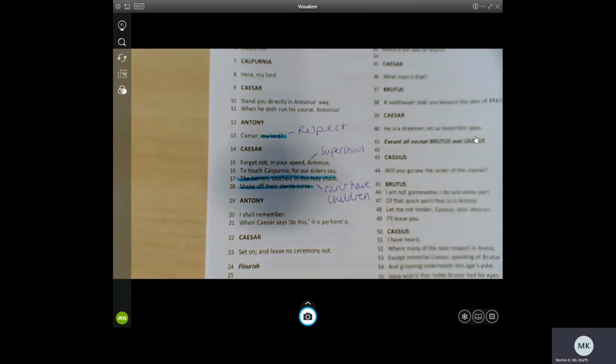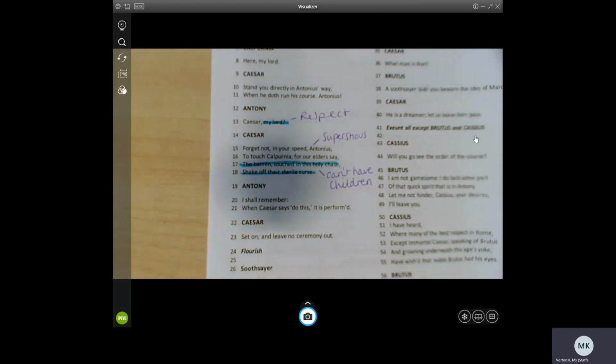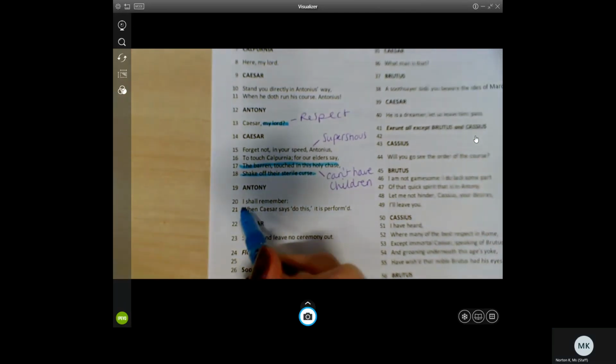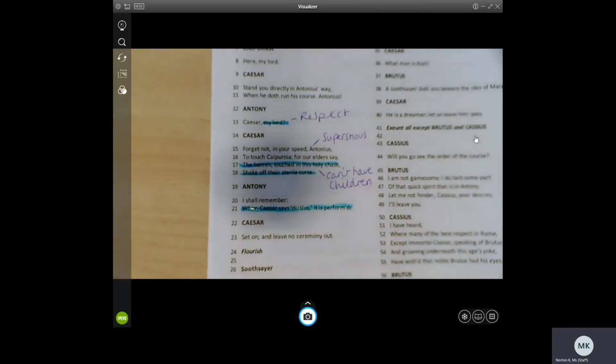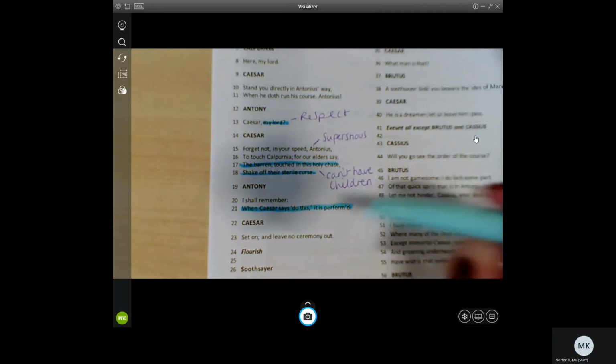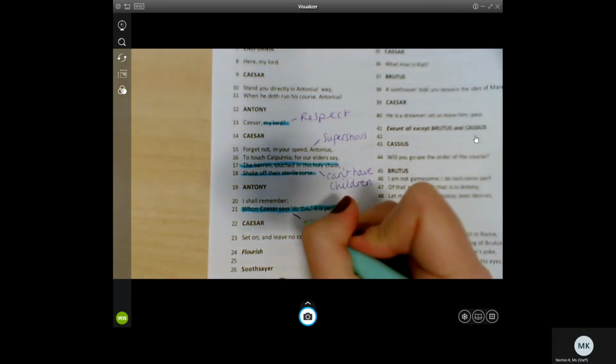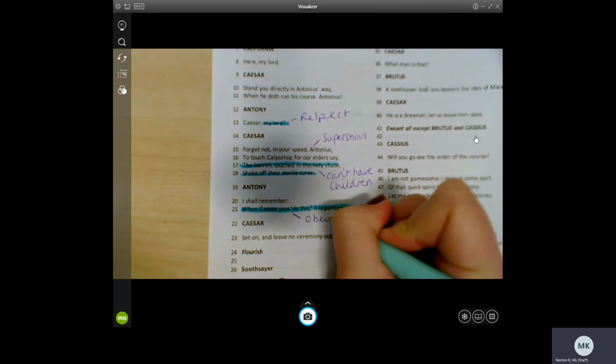There's a superstition that if in this Lupercal race, they're celebrating the harvest Lupercal, if in this race Calpurnia is touched by a winner, then potentially she'll be able to have children. And Antony says, I shall remember when Caesar says, do this, it is performed. He's basically saying, whatever Caesar says, I will do this. He obeys Caesar in everything.